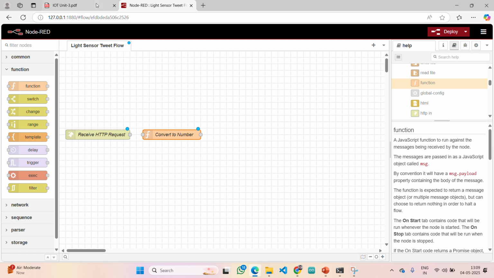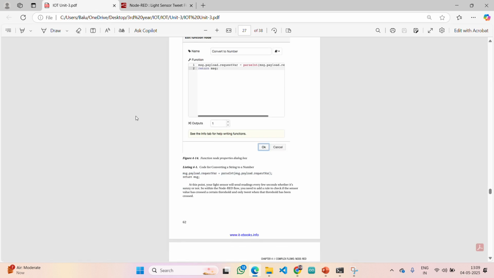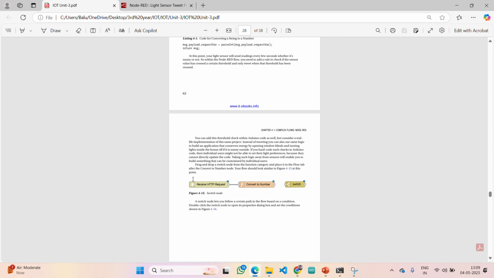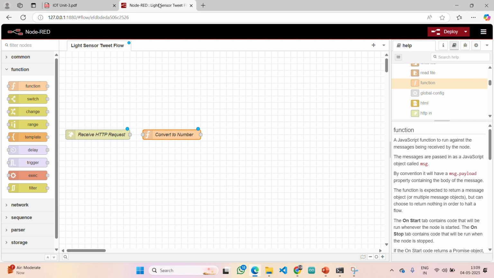Now one more thing you need to do here. You need to give a connection from that Receive HTTP request to this convert node. Here you can see some square-like boxes, right? Simply you need to click and drag. Automatically it will get as a straight line.